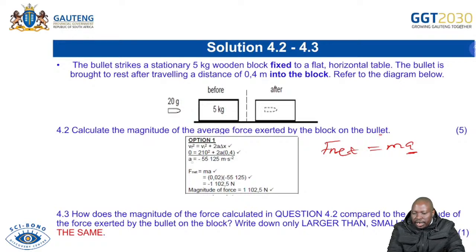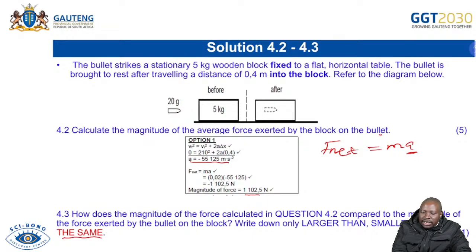You are able to calculate the acceleration first and use the formula F net equals ma, and then you are able to determine the force, which is 1,102. And we said, how does the magnitude of this force calculated in question 4.2 compare to the magnitude of the force exerted by the bullet on the block? Write down larger, smaller, or remain the same, and I've indicated the same.